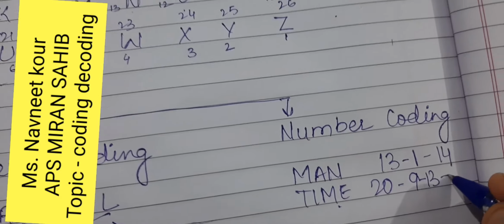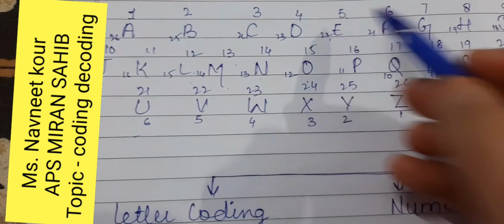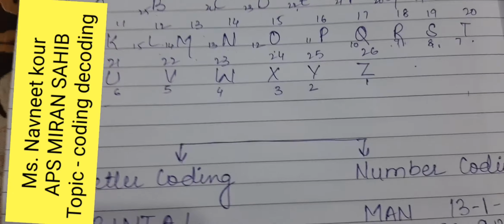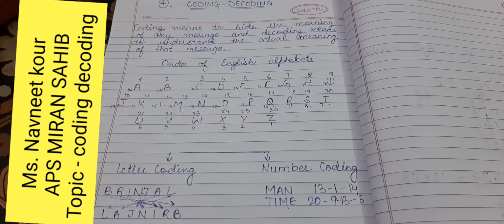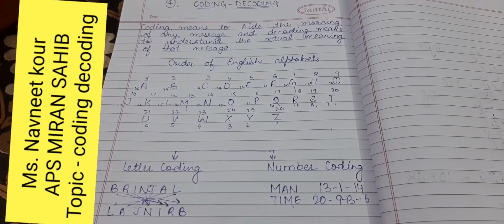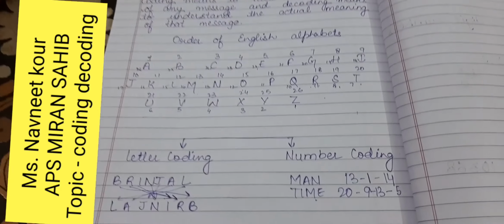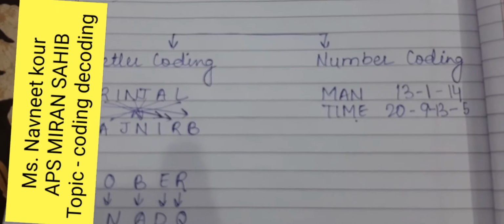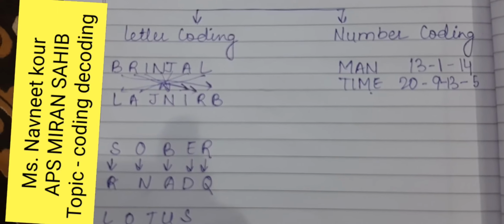M is at 13 again. E is at 5. This is our answer. This is the way we can decode the given codes. I hope you understood. Please write neatly in your notebooks.